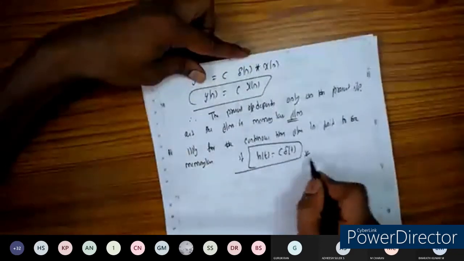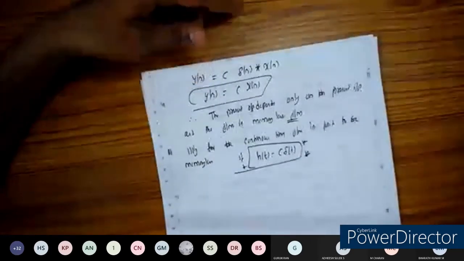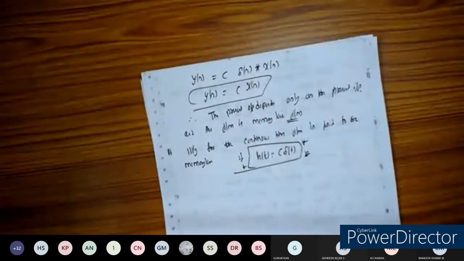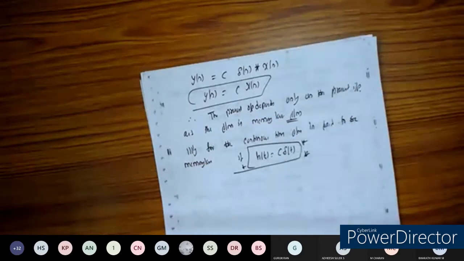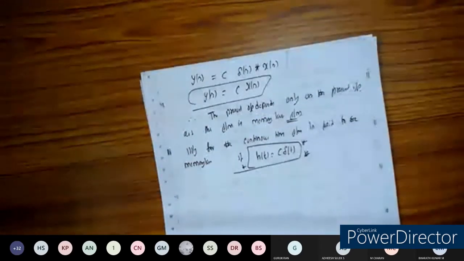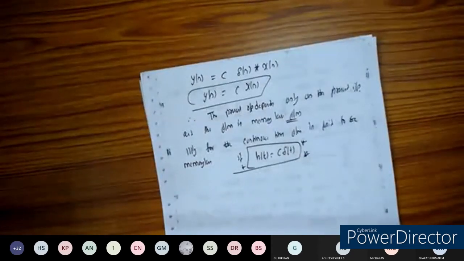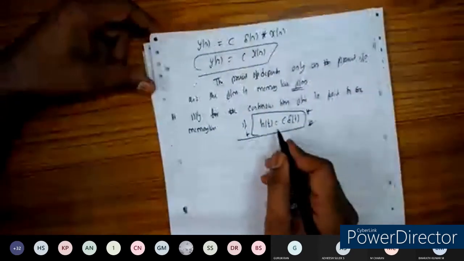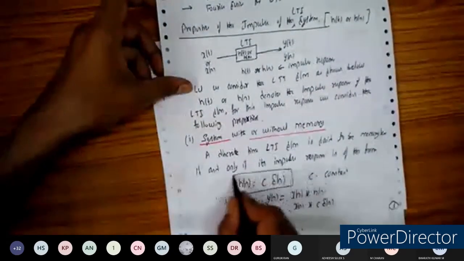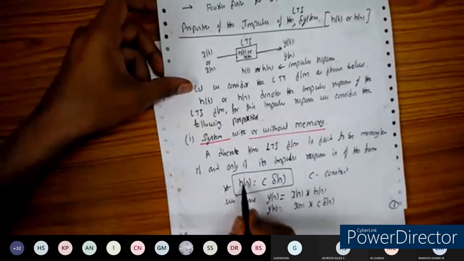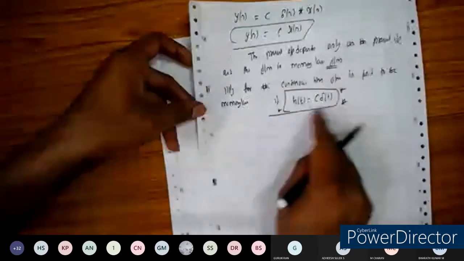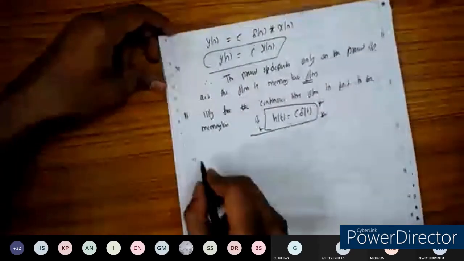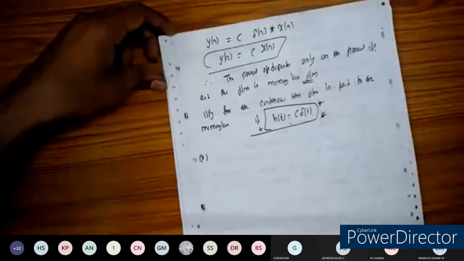This is the condition for memoryless continuous time systems. You can highlight this. For the discrete time system, if h of n is equal to C into delta of n, then it is memoryless, or if h of t is equal to C into delta of t, then it is memoryless. Otherwise, it is not a memoryless system.